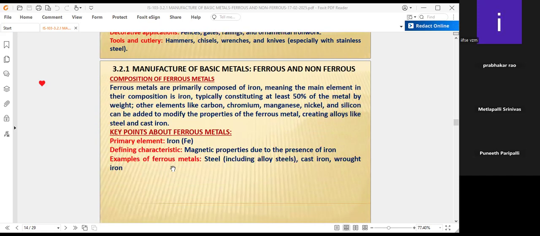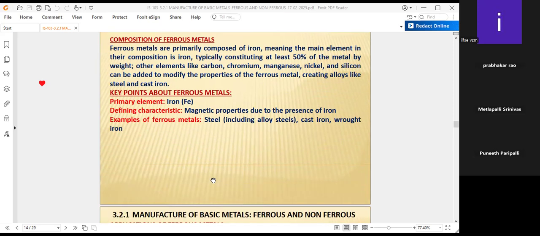Composition is also there. The primary element here is iron, that is ferrous. Most of the percentage of the ferrous material is iron, and the defining characteristic is magnetic properties due to the presence of iron. Examples of ferrous material: steel, cast iron, wrought iron, which we already discussed.